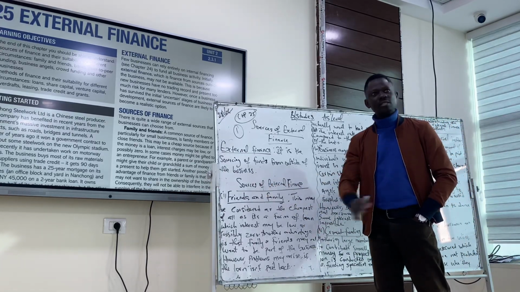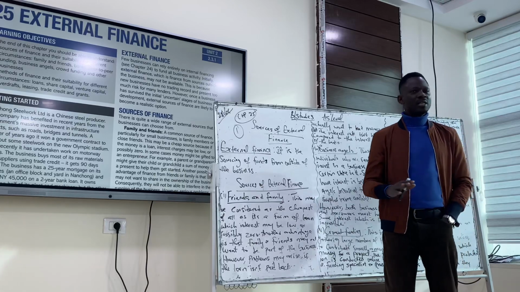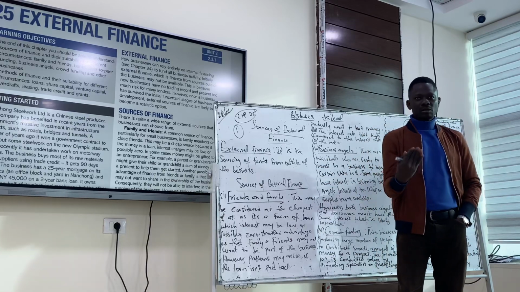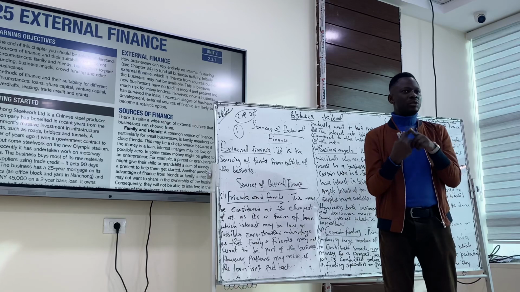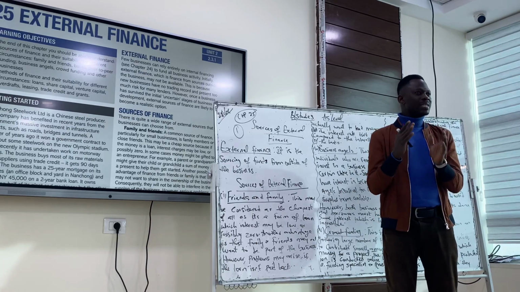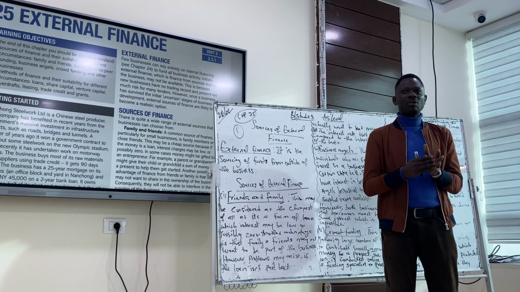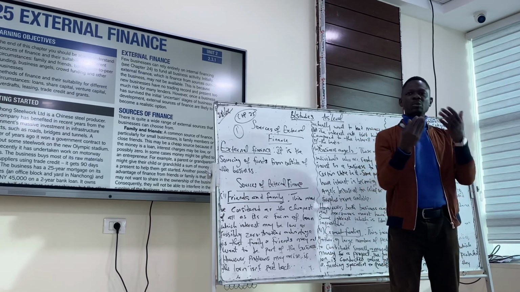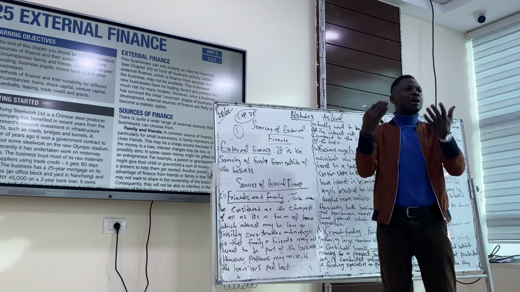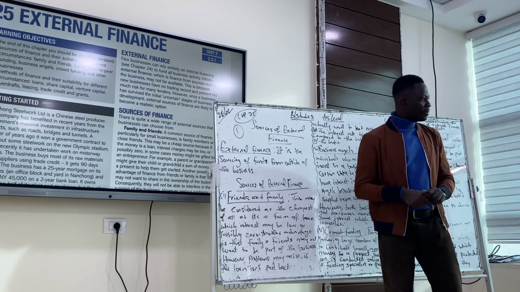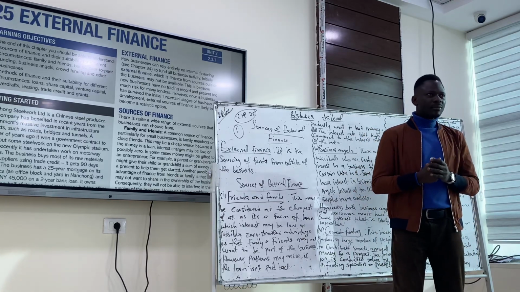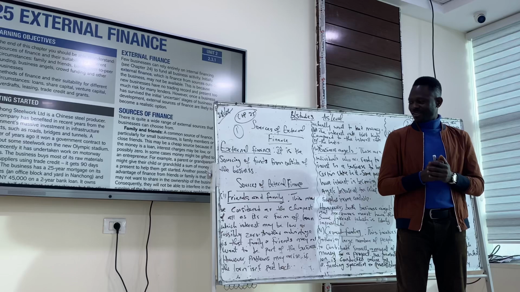The first one, which should be the first anyway, is the friends and family. Those are the closest people you have. There are always ties between you people. So as soon as you have a business idea or plan, and you think of getting money from outside of the business, the first people that come to your mind are your friends and family. Yes or no? Yes, of course, sister. All right.